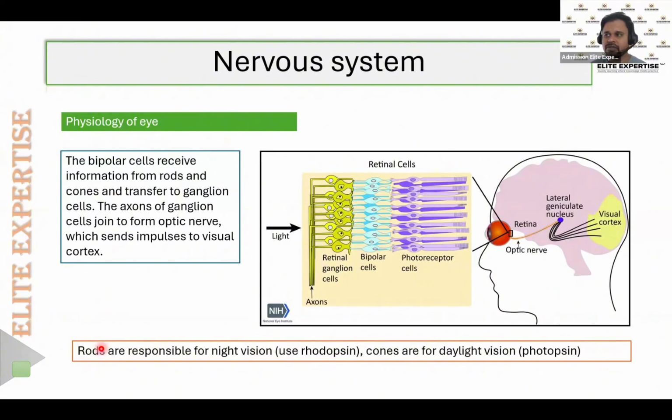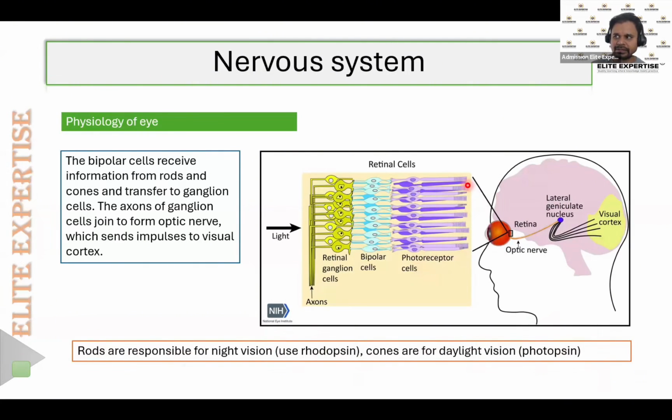Whereas the eye also contains another structure known as the cones. So rods and cones are the two photoreceptor cells. The cones are responsible for daylight vision. The cones mainly contain a protein known as photopsin. Rods contain rhodopsin, and the cones mainly contain photopsin.